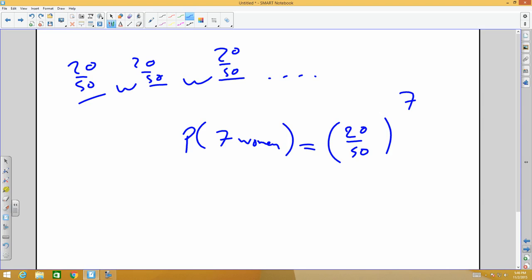No, all of them women. The question will say with replacement. Here the question must say that because it's just not usual. The question is like the old question, the first one. Like the dice and the coin. How can we tell if that's with replacement or without replacement? If it doesn't say anything, it's without replacement.